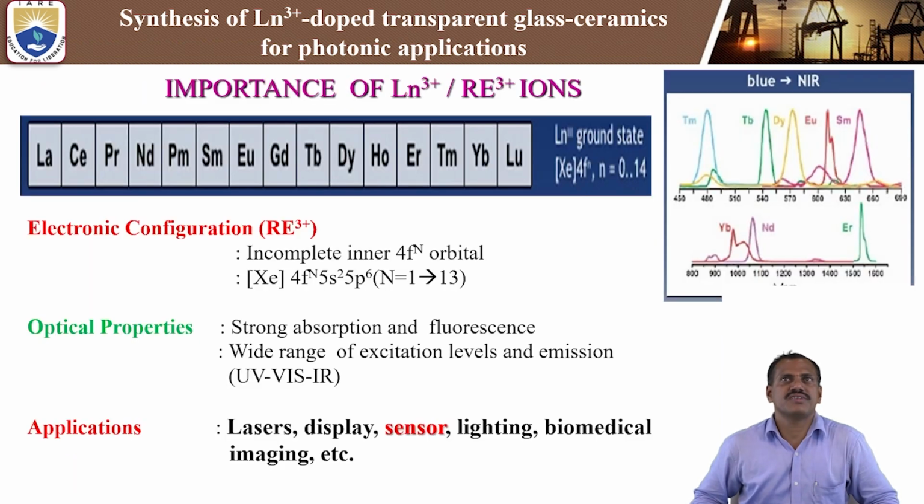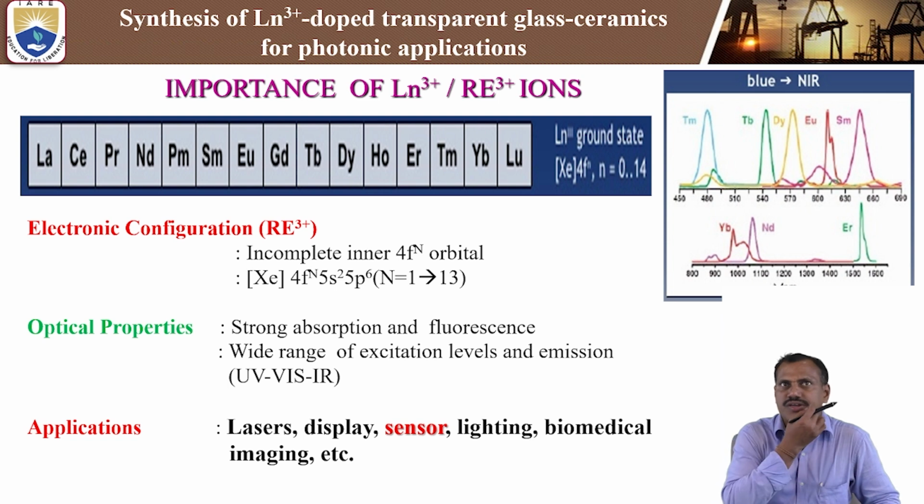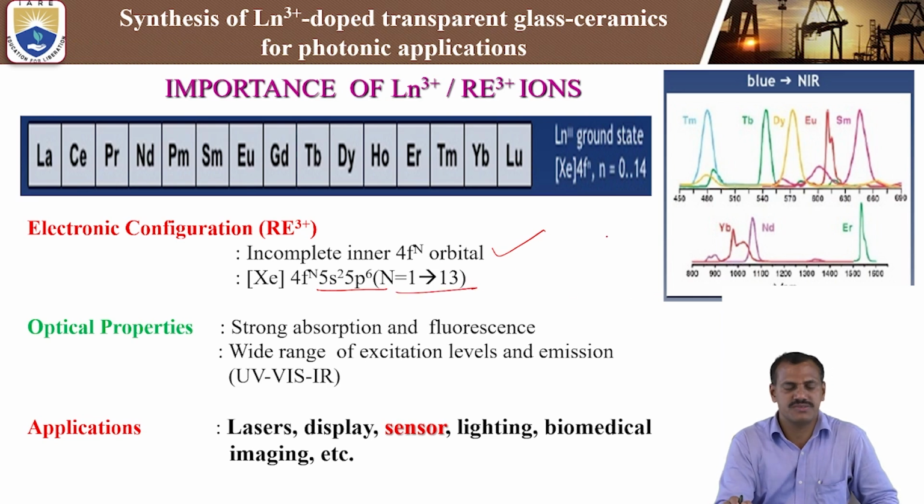Now, what is the importance of lanthanum 3+ or rare earth ions? Among the 14 elements from the black elements, that is the lanthanide ions, the electronic configuration has an incomplete inner 4f orbital, that is xenon 4f^n 5s2 5p6, where n equals 1 to 13. These are involved in the lanthanide ions or rare earth elements, starting from lanthanum to lutetium. These are the electronic configurations of the rare earth elements or lanthanide ions.